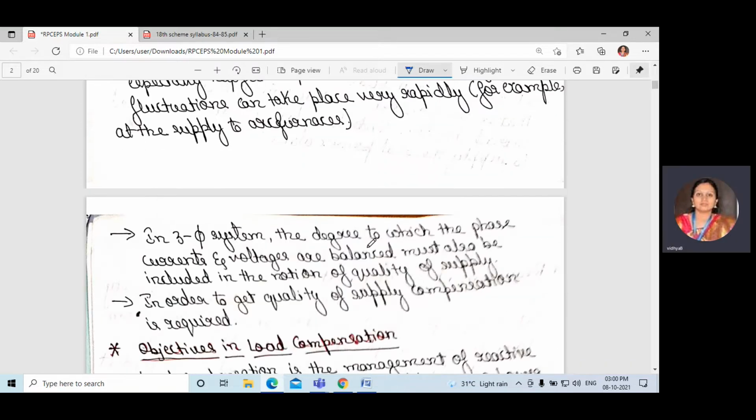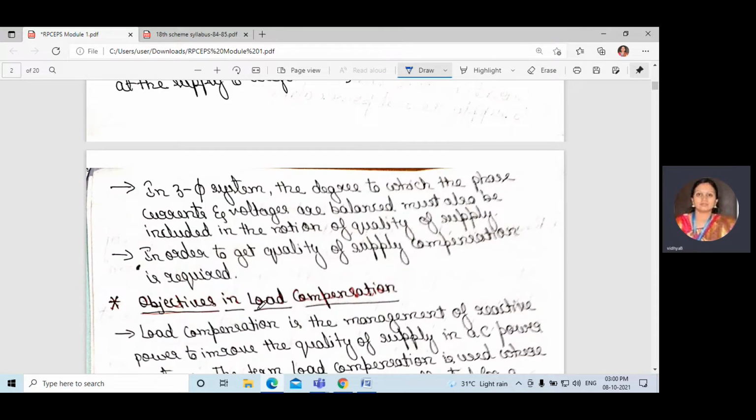In a three-phase system, the degree to which the phase currents and voltages are balanced must also be included in the notion of quality of supply. In order to get a quality of supply, compensation is required.